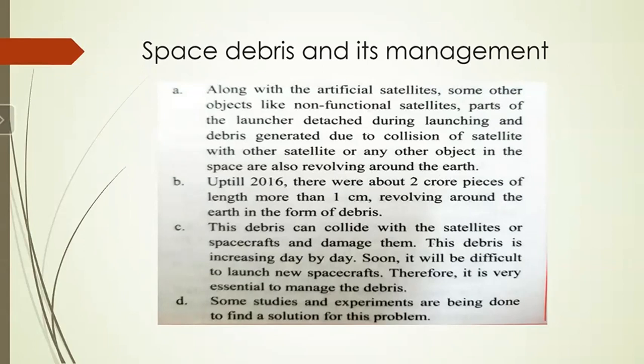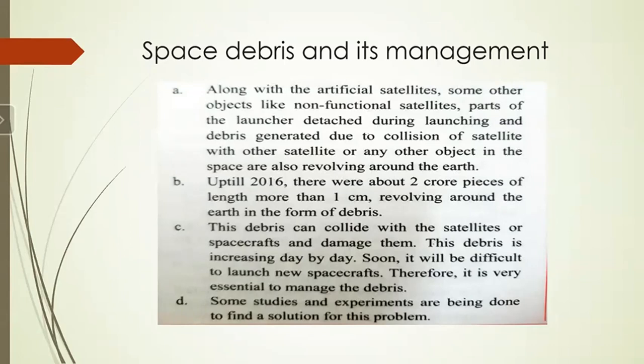Now, up till 2016, there were about 2 crore pieces of length more than 1 centimeter revolving around the Earth in the form of debris. So these debris can collide with the satellites or spacecraft and damage them. So this debris is increasing day by day, and soon it will be difficult to launch new spacecraft.